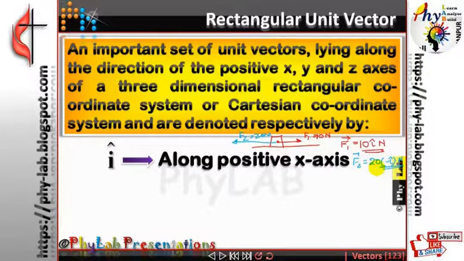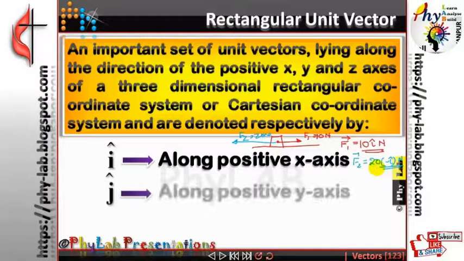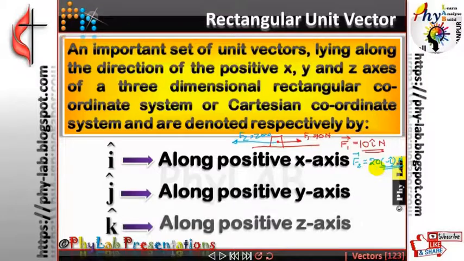And now, a specific sense of direction: along the positive x-axis I cap, along the negative x-axis minus I cap, along the positive y-axis j cap, and along the negative y-axis minus j cap. Anything that comes out of the plane, k cap. Anything that goes inside the plane, minus k cap. Is that clear?